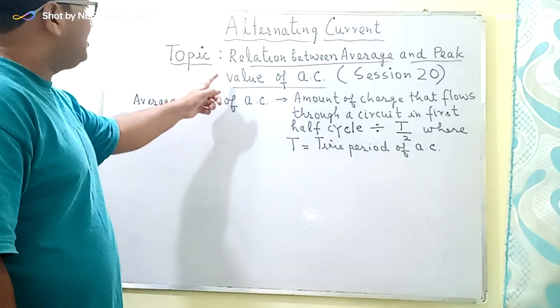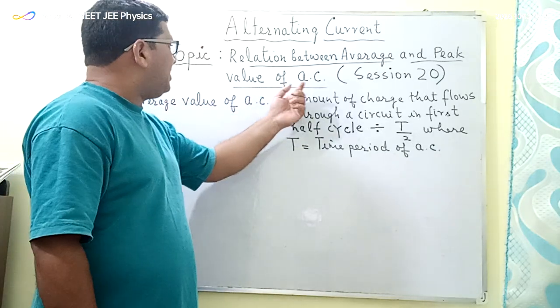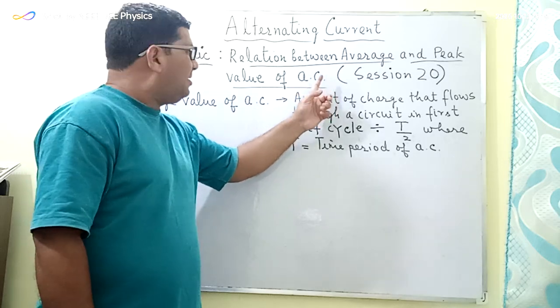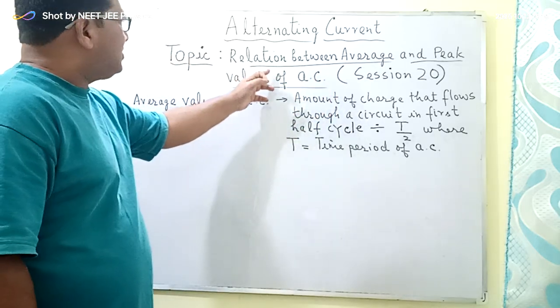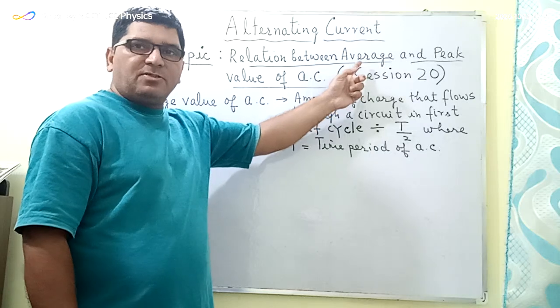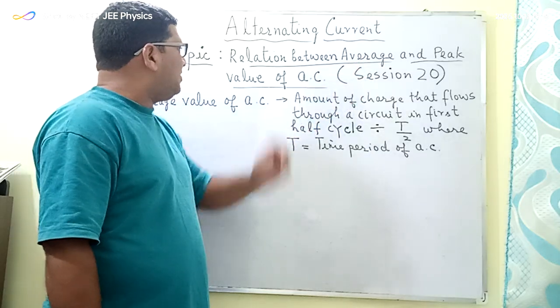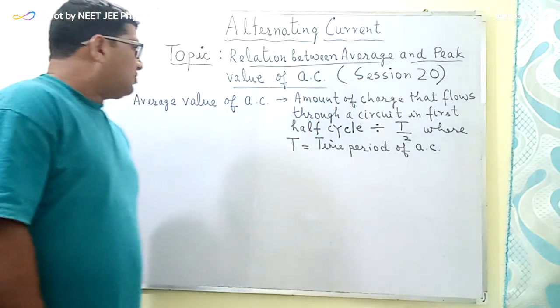The topic is the relation between the average and the peak value of alternating current. And today we will be deriving the relationship between the average value of the alternating current and the peak value of the alternating current.